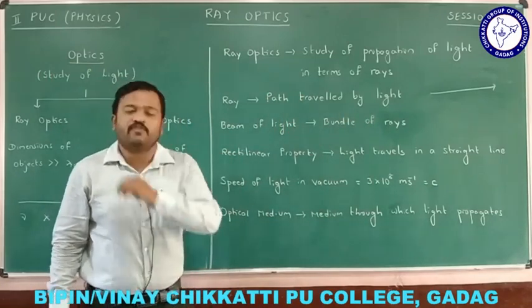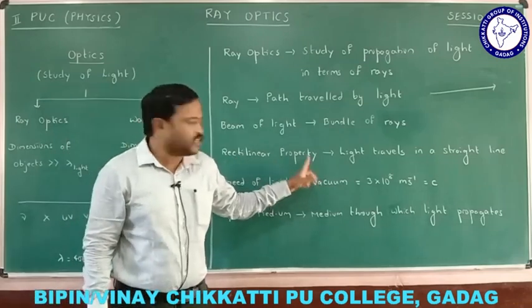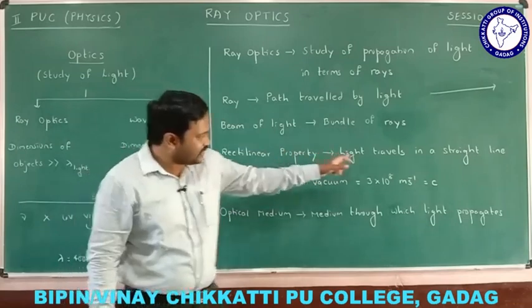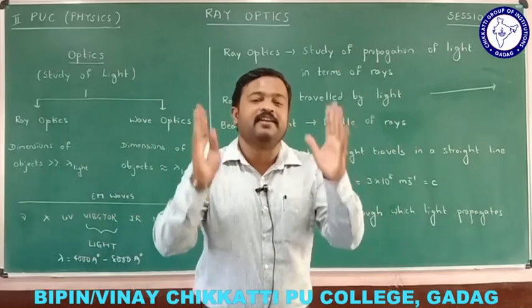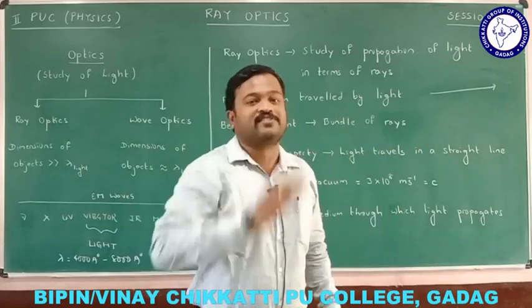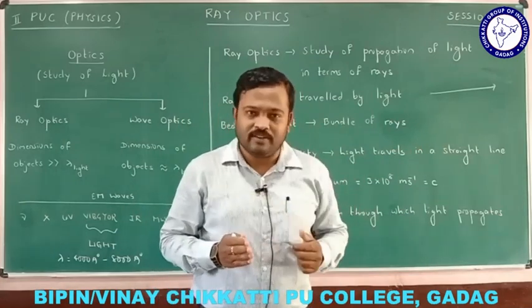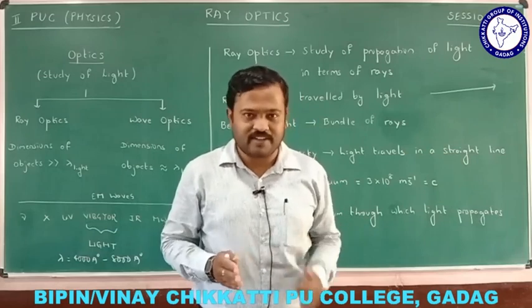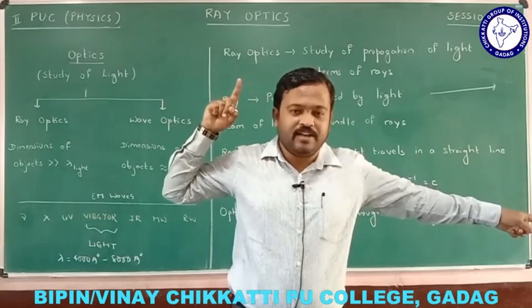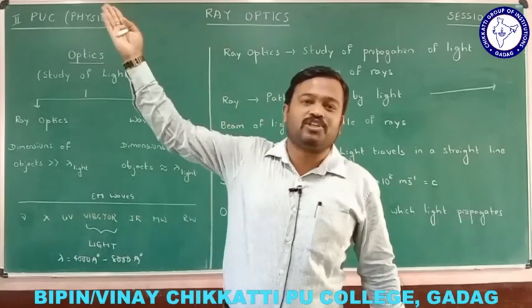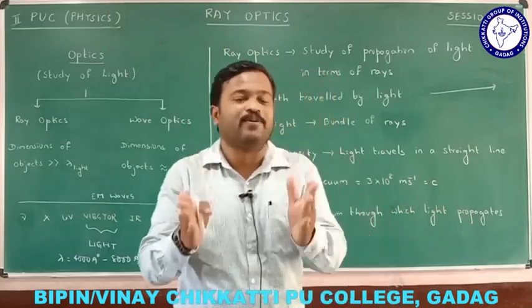One of the important properties of light is the rectilinear property. What is the meaning of rectilinear property? The light travels in a straight line. Always light travels in a straight line in a medium. For example, this is a medium, and light always travels in a straight line. The shadow is an example of the rectilinear property of light. As light travels in a straight line, I can see the shadow exactly at that position. The size of the shadow depends upon the position of the sun here. That is one of the proofs for the rectilinear propagation of light.